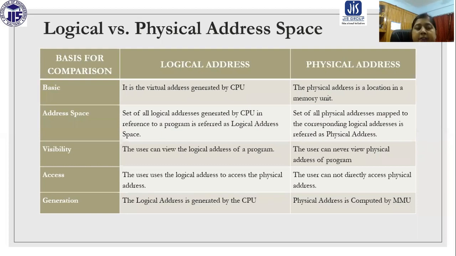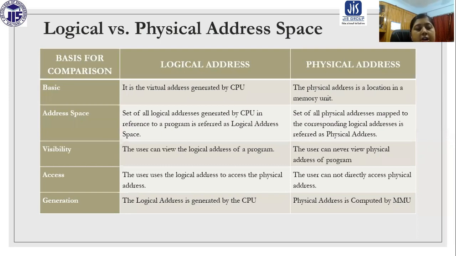It's not permitted. In the context of access, the user uses the logical address to access the physical address, but the user cannot directly access the physical address. So there is no direct access to the physical address from the user's point of view.